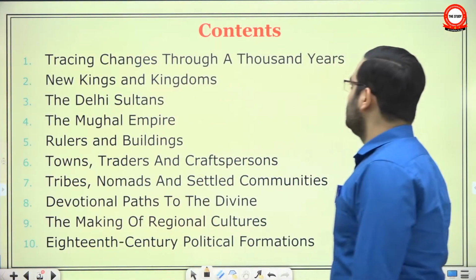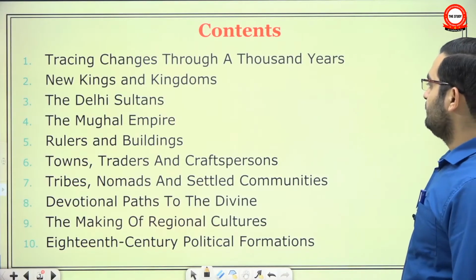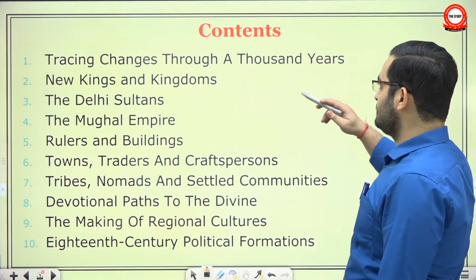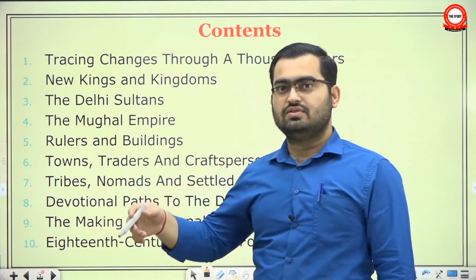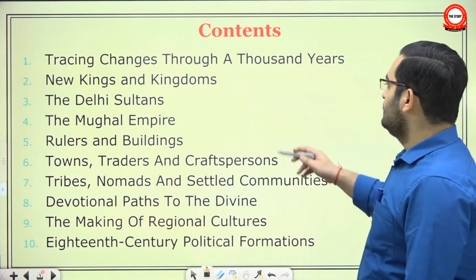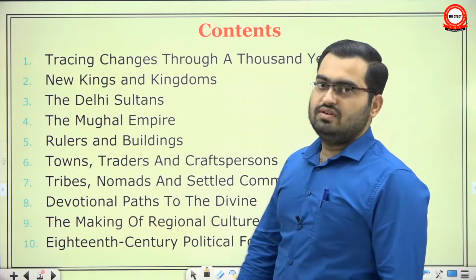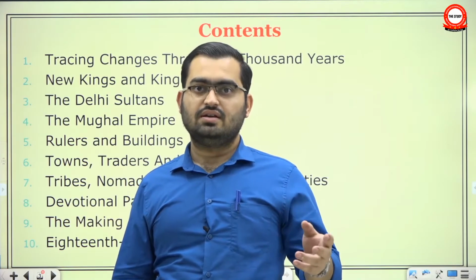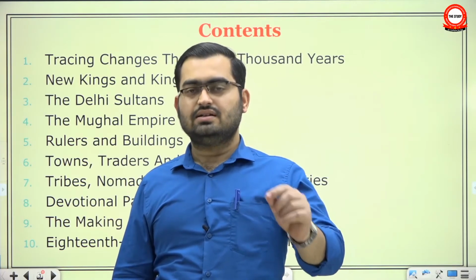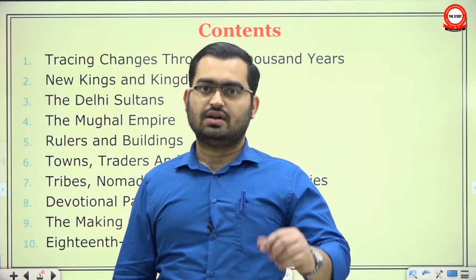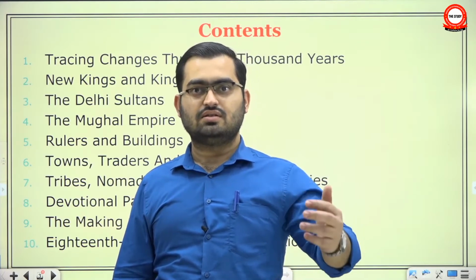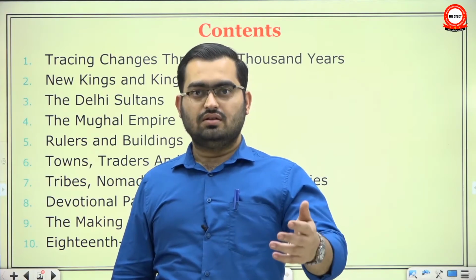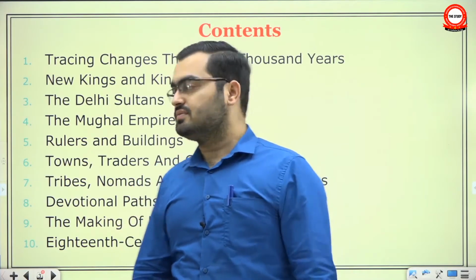Let's first go over the contents of the book. If you recall, we have been through the first 5 chapters. In the first chapters, we talked about the sources and the major trends of change that we will continuously witness throughout the medieval period. Then we talked about two important events of the early medieval period: the tripartite struggle, the struggle for Kannauj between three major empires, and then, at the same time and slightly later, the rise of the Chola Empire in the deep south and the process of urbanization, their extent of centralization, their economic activities and the levels of Panchayati Raj institutions, etc.